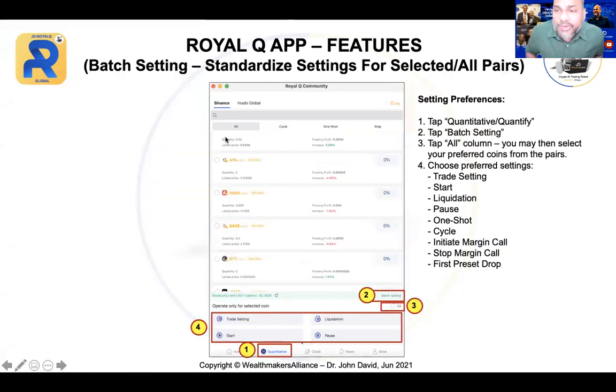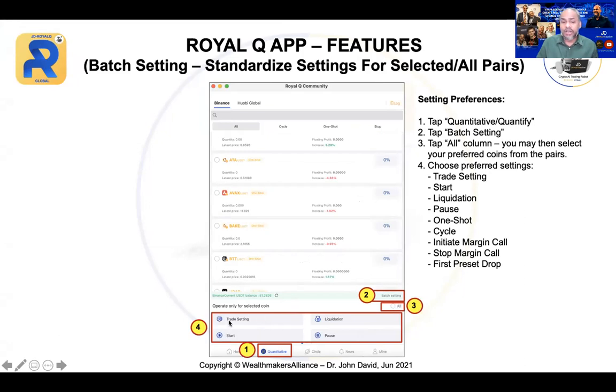Okay, now the other thing that I want to explain to you now will make your life easier. You already learned the setting, right? What you do is set everything in one shot, so you don't have to keep setting each of the coins. So how do you do that? Simple. You just go to quantitative and click batch setting, and then you select all.